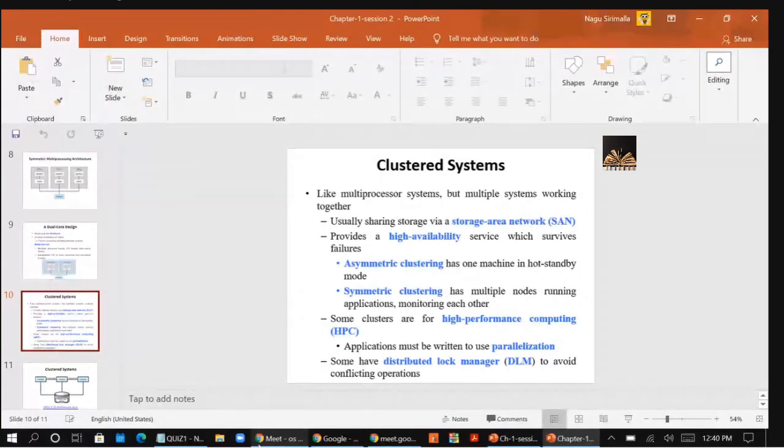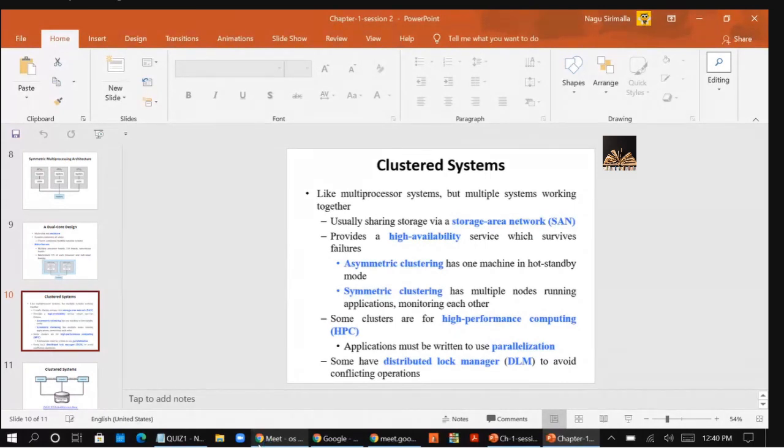Clusters can be structured in two ways, asymmetric and symmetric. Asymmetric clustering means one machine is always in hot standby mode, observing all the remaining active servers. If any one of the active servers fails, this hot standby device will become the active server. That is asymmetric clustering.